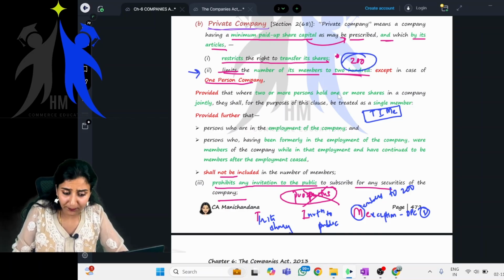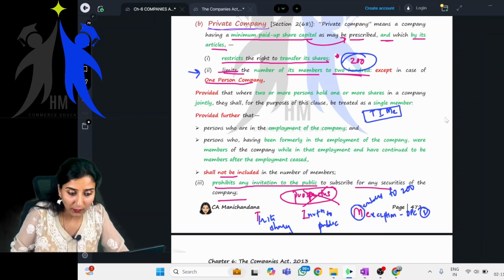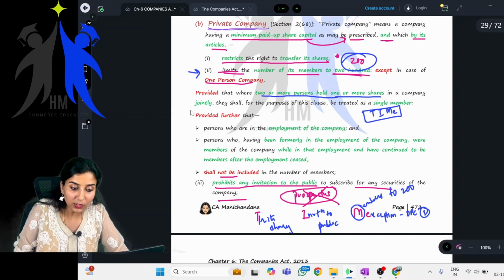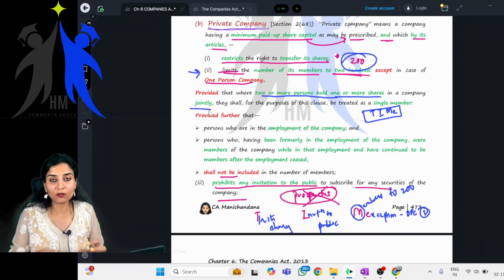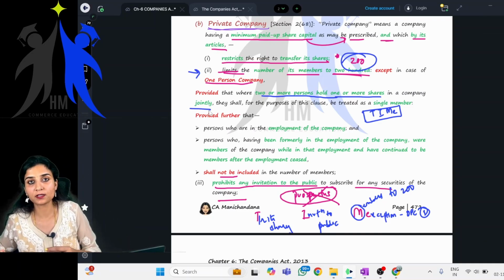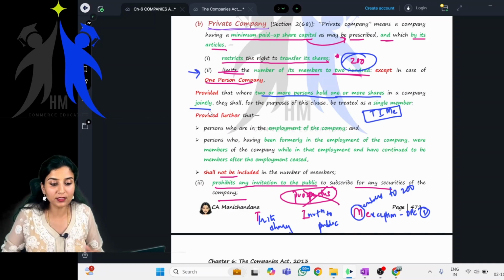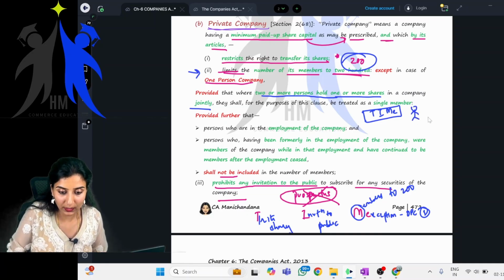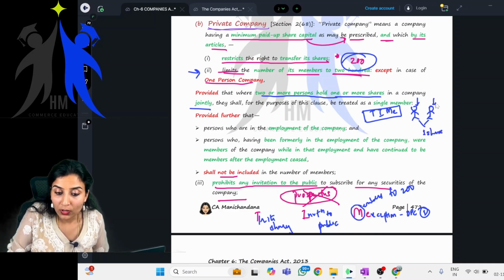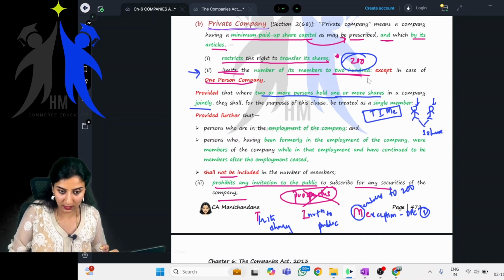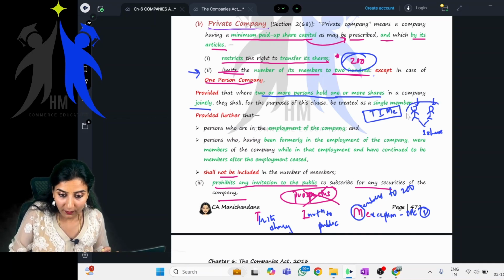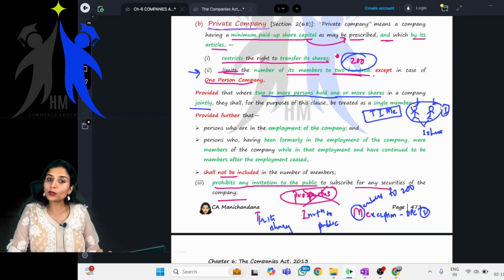Children, in this 200, what are not included? See, provided that where two or more persons hold one or more shares in a company jointly. So if two or more persons have one or more shares, so I along with some other person are holding shares, now we are considered as one. See, this is me, and this is one more person. We both hold one share. Now we are two people, 1 and 2. For the purpose of this particular clause, we are treated as one shareholder. Yes or no? Yes, ma'am.